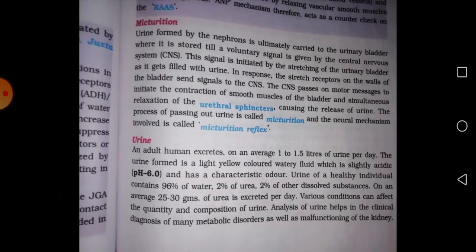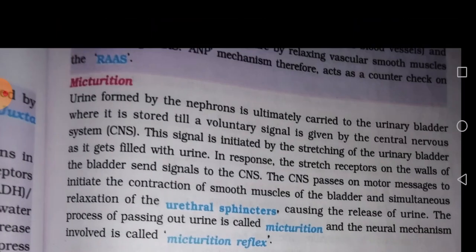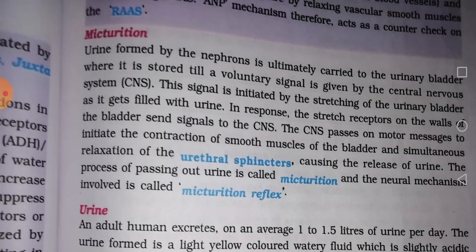Next one is micturition. It is the urine formed by the nephrons, which is ultimately carried out to the urinary bladder, where it is stored till a voluntary signal is given by the central nervous system. The signal is initiated by the stretching of the urinary bladder as it gets filled with urine, in response to the stretch receptors in the walls of the bladder.